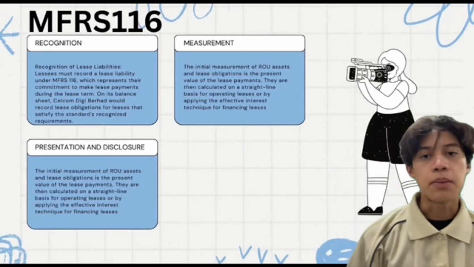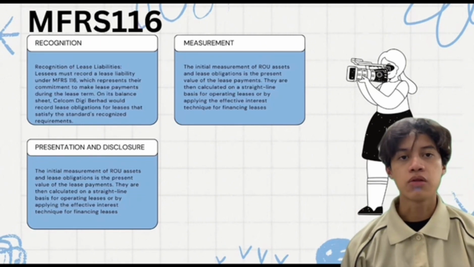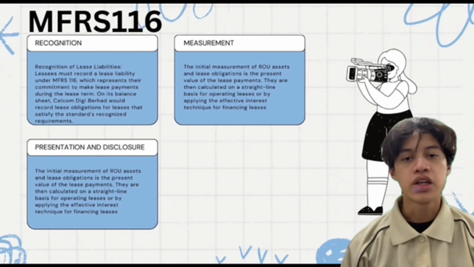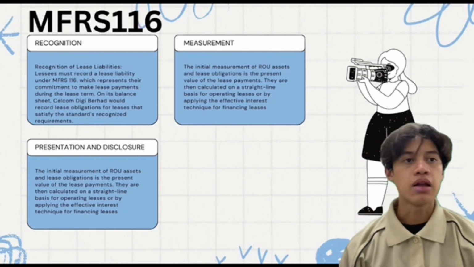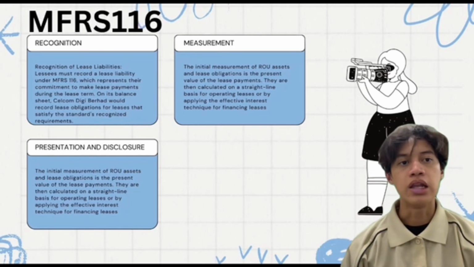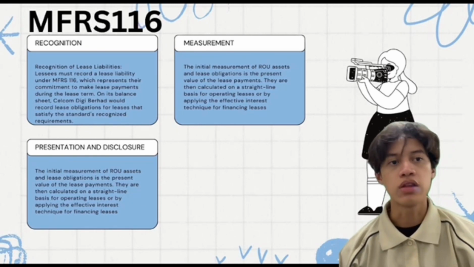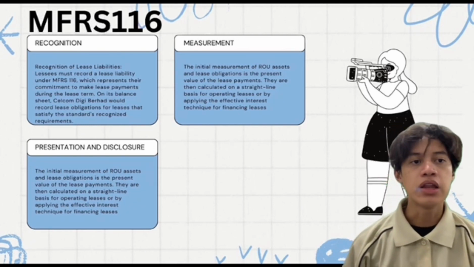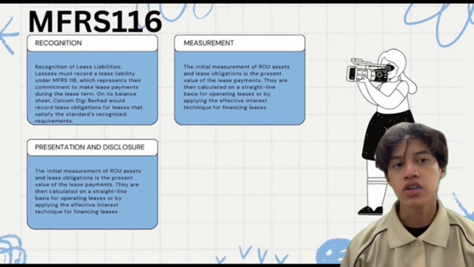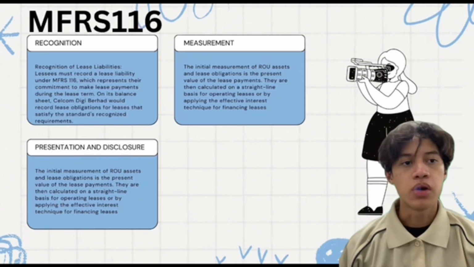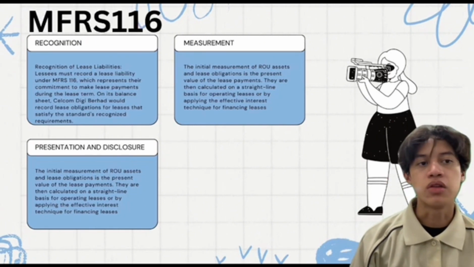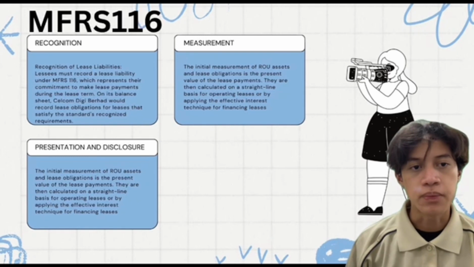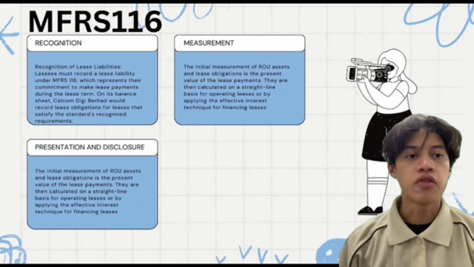Next up, in MFRS 116, Celcom Digi Berhad: recognition of lease liabilities. Lessees must record a lease liability under MFRS 116, which represents their commitment to make lease payments during the lease term, on its balance sheet. Celcom Digi Berhad would record a lease obligation for a lease to satisfy the standard's recognition requirement. Recognition of right of use assets.